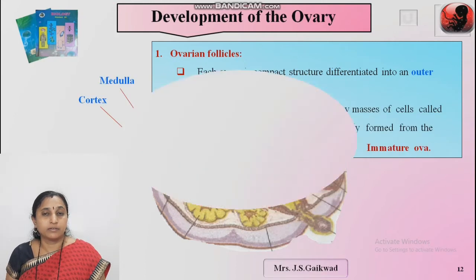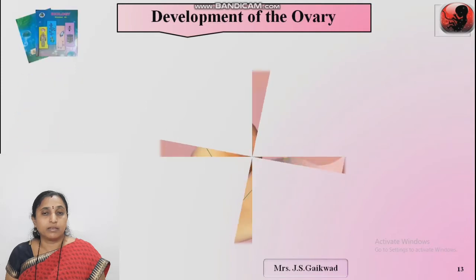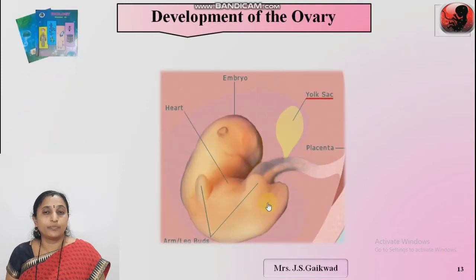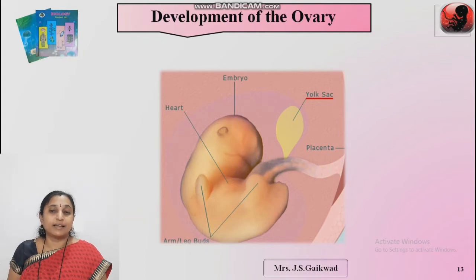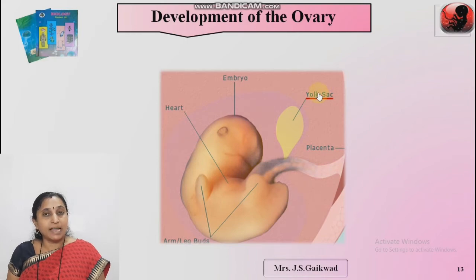Next slide. This is the image of the embryo. Okay, here the placenta is the connection between the mother and the embryo. Okay, and this placenta provides nutrition and oxygen to the embryo or fetus. Now this embryo contains the placenta and the yolk sac, and this yolk sac is lined by a